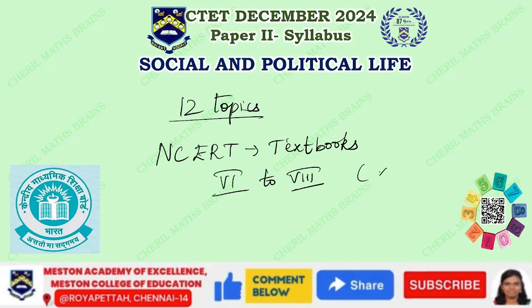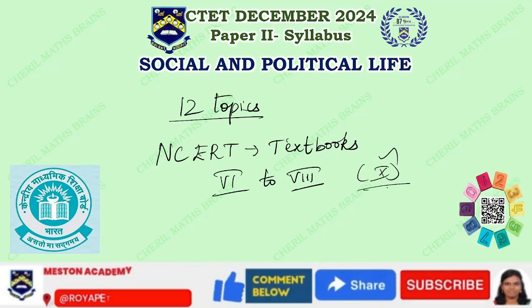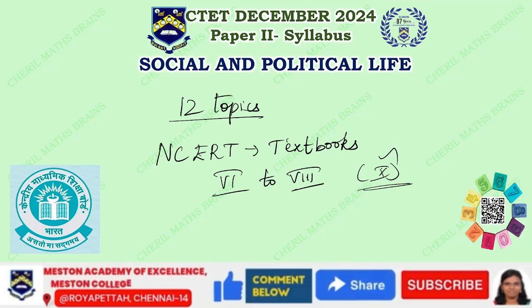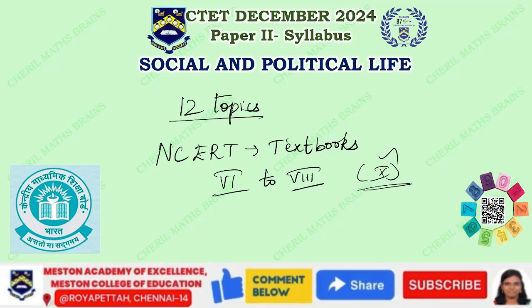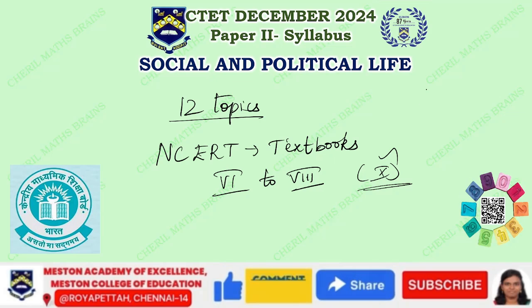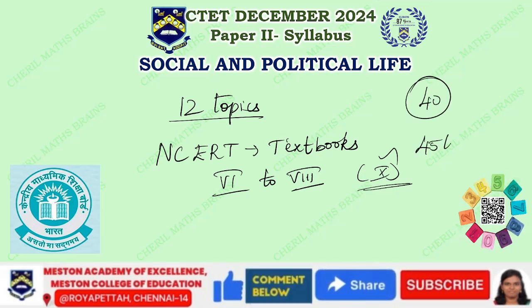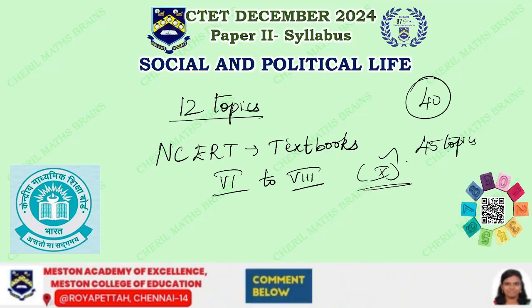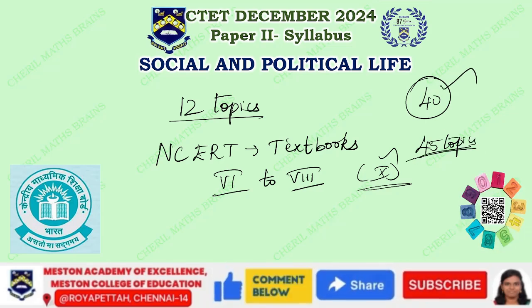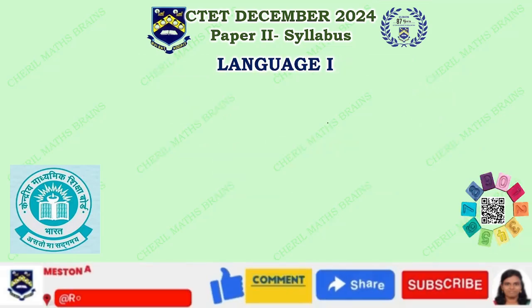If you could read till class 10, it is well and good, because sometimes, very lightly, here and there, they ask questions from class 10, but not beyond that. So classes 6 to 8 would be sufficient. All these together will contribute 40 questions. In total there are going to be 45 topics. Since it has heavy weightage, the topics are also a little bit heavy, but you have 60 marks here. That is 40 from the contents alone.